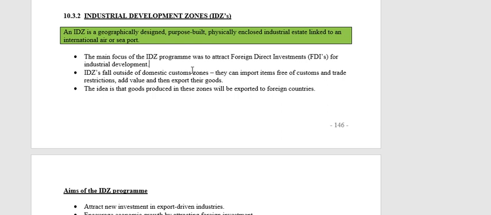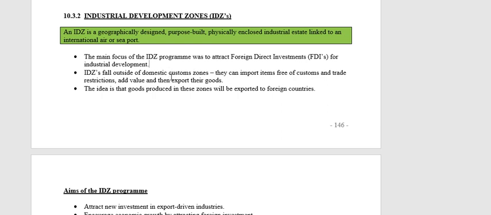Now the main focus of the IDZ, the idea with the establishment of IDZs, the hope of the government was to attract FDIs, foreign direct investments. So they wanted to create industrial development through foreign investment. They wanted foreign companies to come and open industries inside of our IDZs. Now, obviously, as I said, there have to be incentives. If you want to force a business to open in a particular area, you have to give them a reason to want to be there. And the incentive to encourage businesses to settle themselves inside an IDZ is this one.